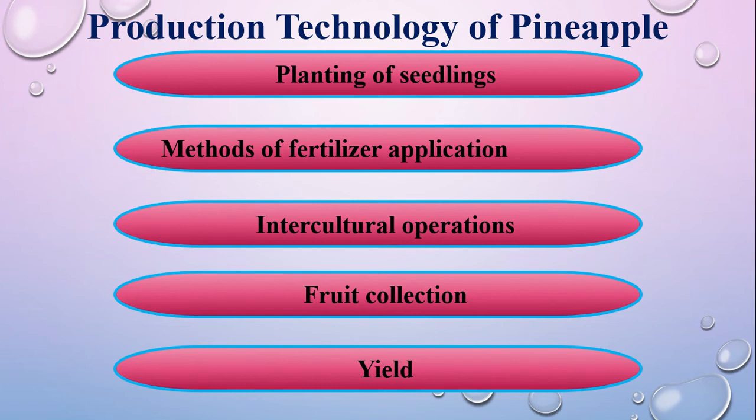And the method of fertilizer application. You can find a table on your page 156. Decomposed cow dung 290 to 310 grams, urea 30 to 36 grams, TSP 10 to 15 grams, MP, that means muriate of potash, 25 to 30 grams, and gypsum needed 10 to 15 grams.